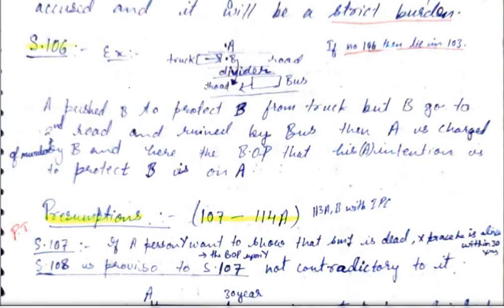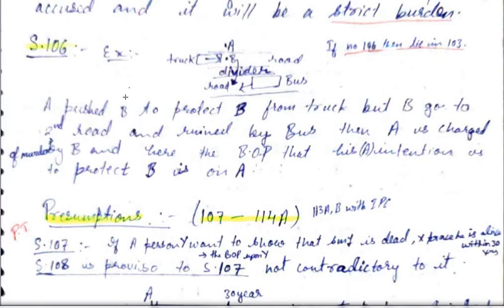Now upon A, the charge of murder is there, that he deliberately pushed B to be killed by the bus. But within his heart, A knows that I was doing social service. He only knows that I was doing social service. My intention was not to kill him. My intention was to save him. Where the circumstances are suggesting that his intention is to kill him. Now who has the burden of proof that my intention is to save him? He has that intention. So that is what they are saying.